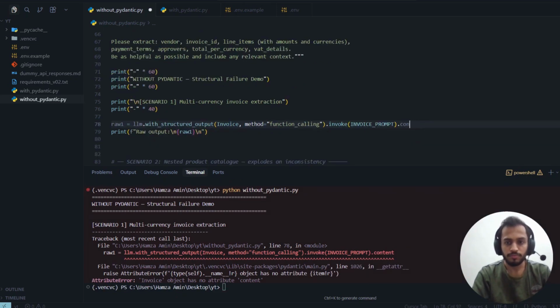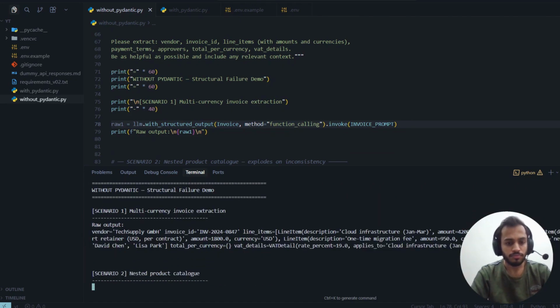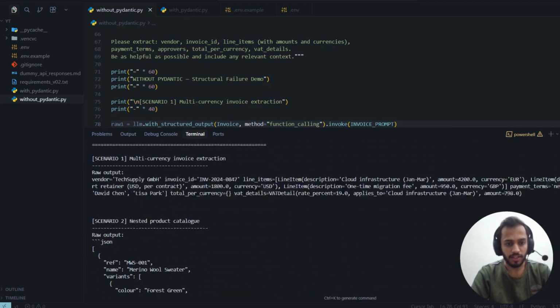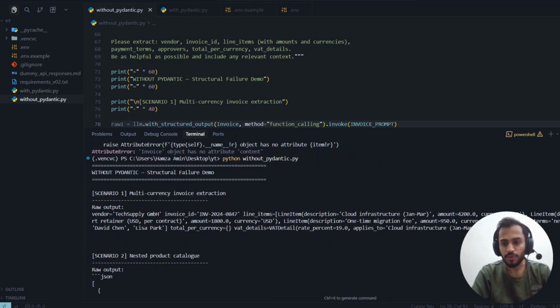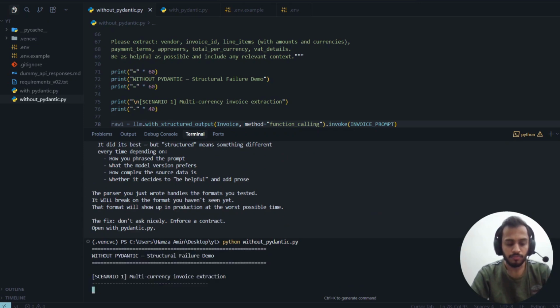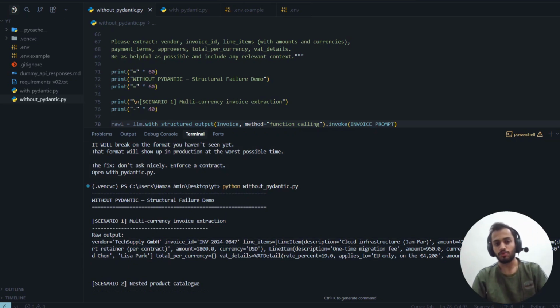As you can see, it successfully ran, and regardless of how many times I run it, it will successfully run and give us the exact value that we want. Now let's run again. Okay, perfect. As you can see, it again gave us the same exact value regardless of how many times you run.